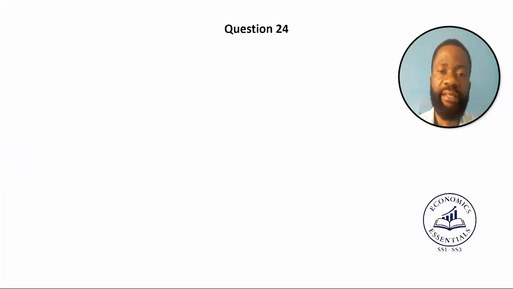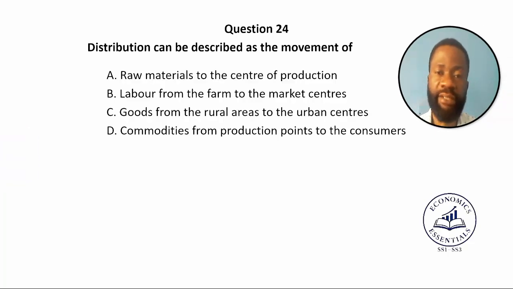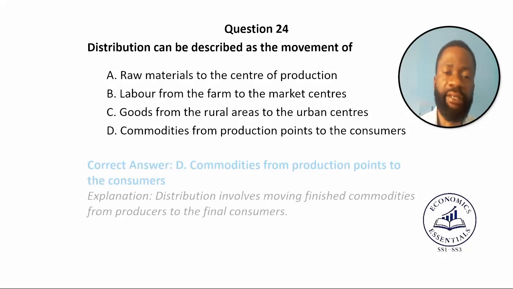Next, the last question for this edition is question 24. Distribution can be described as the movement of dash. A. Raw materials to the center of production. B. Labor from the farm to the market centers. C. Goods from the rural areas to the urban centers. And D. Commodities from production point to the consumers. Correct answer to the question is option D.